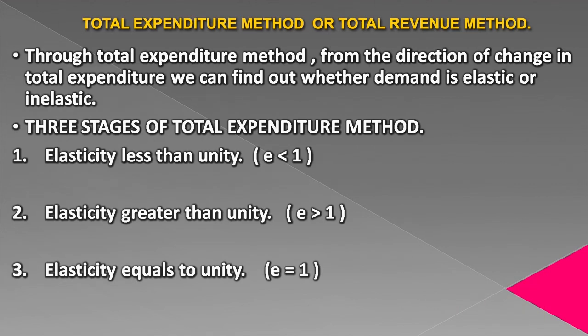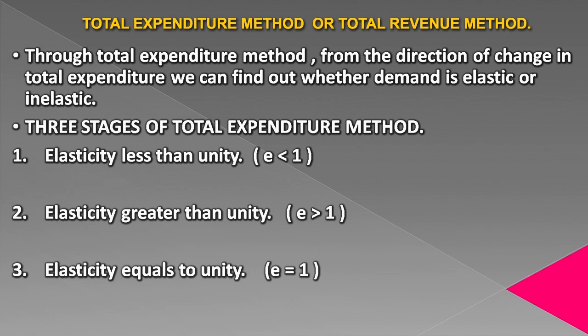Now, the total expenditure method or total revenue method for measuring arc elasticity. Through the total expenditure method, we find out the elasticity of demand by following the direction of change in total expenditure. Or we can say, from the direction of change in total expenditure, we can find out whether the demand is elastic or inelastic. For that matter, three stages are there.